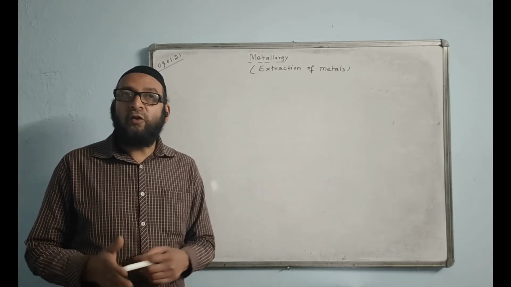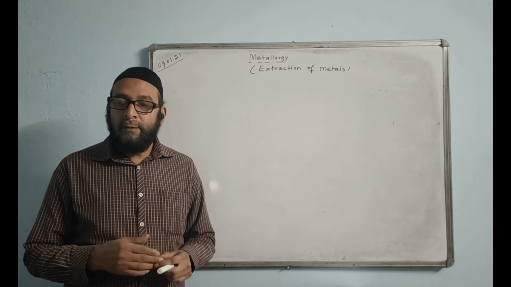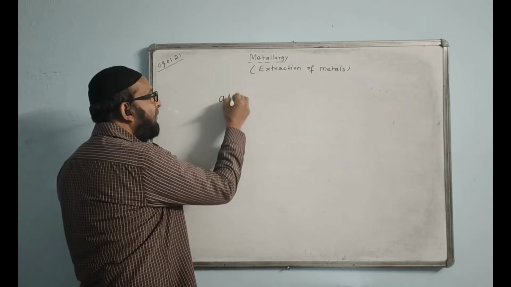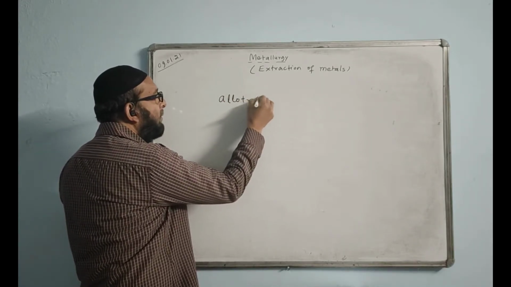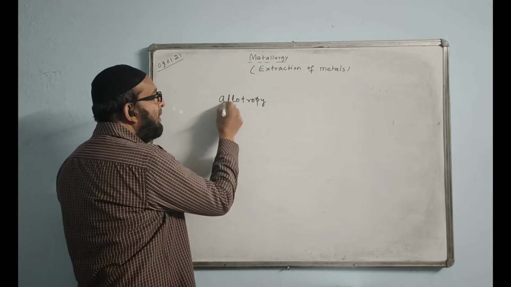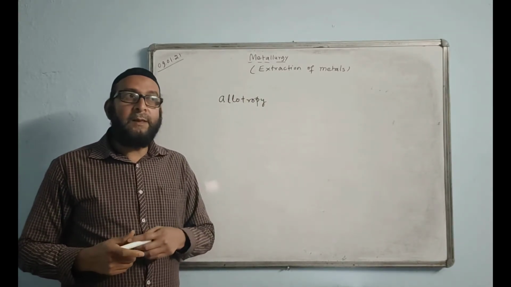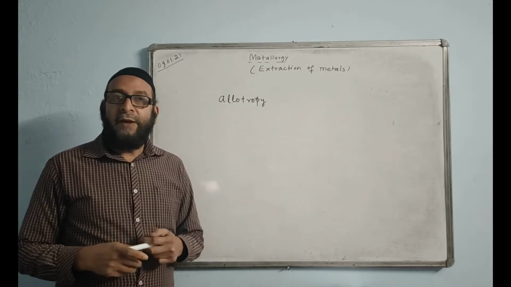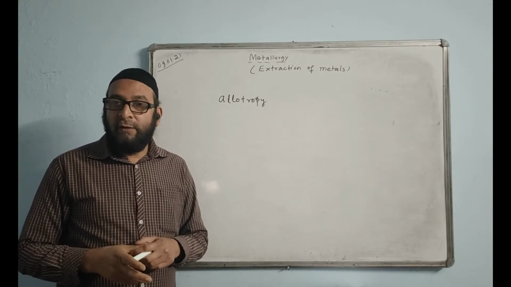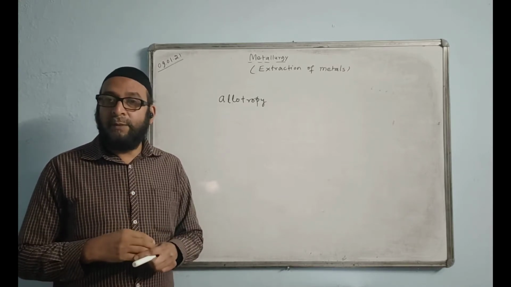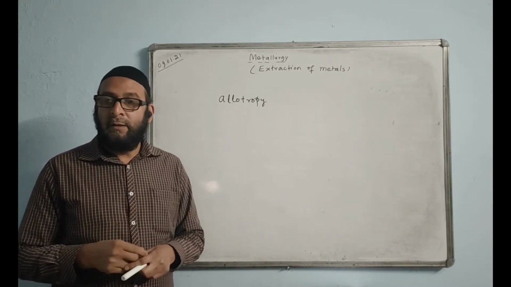What is called allotropy? You know the meaning of allotropy? Allotropy is a kind of phenomenon. Allotropy is the phenomenon of existence of an element in more than one form having the same chemical properties but different physical properties.